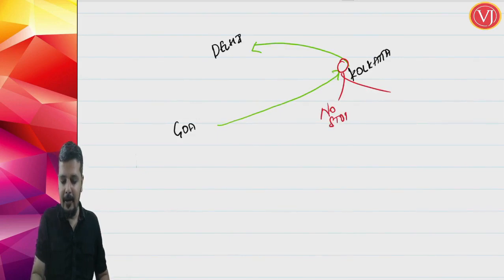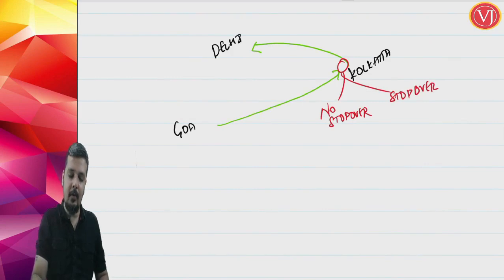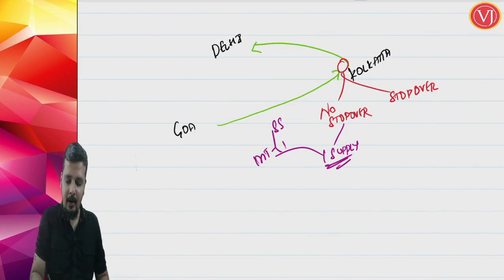From the angle of the passenger, there should be no stopover. Now if there is no stopover, friends, understand that there is only one supply, assuming that even if it is multiple tickets, it is from the same supplier or agent representing multiple suppliers. If there is a stopover, there are two supplies.